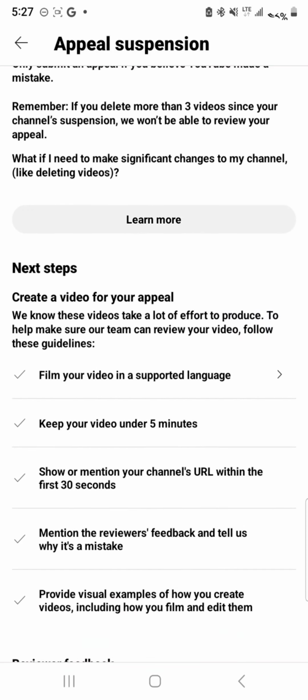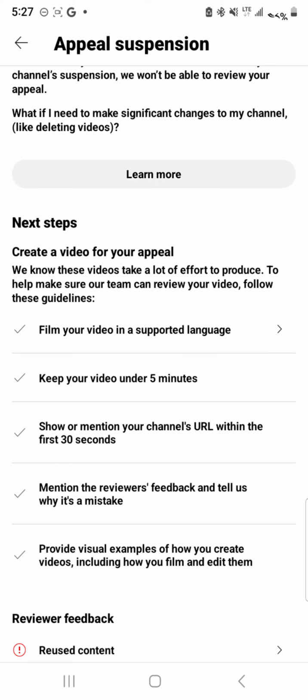Okay, so the next step, this is how you will make an appeal. You're going to have to create a video for your appeal. We know these videos take a lot of effort to produce. To help make sure our team can review your video, follow these guidelines. When we make an appeal, we will appeal in the form of a video, following the guidelines provided here.